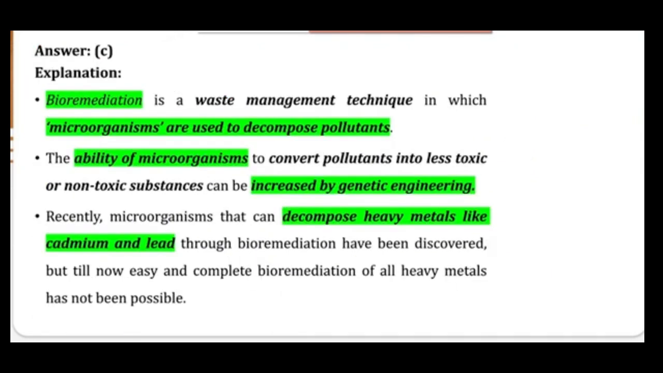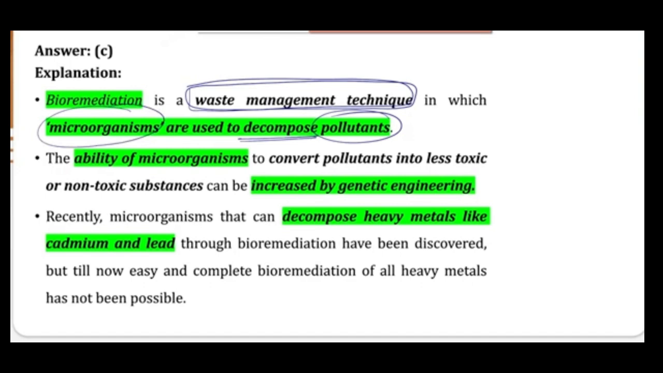Now let's see what is bioremediation. As I told you, it is a waste management technique in which microorganisms are used to decompose the pollutants. As I told you, microorganisms have this function of decomposition, so here they are decomposing the pollutants. The ability of microorganisms to convert pollutants into less toxic or non-toxic substances can ultimately be increased by genetic engineering.